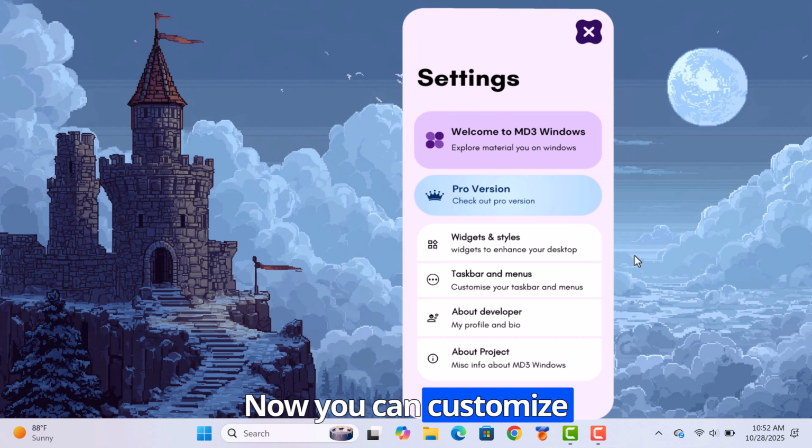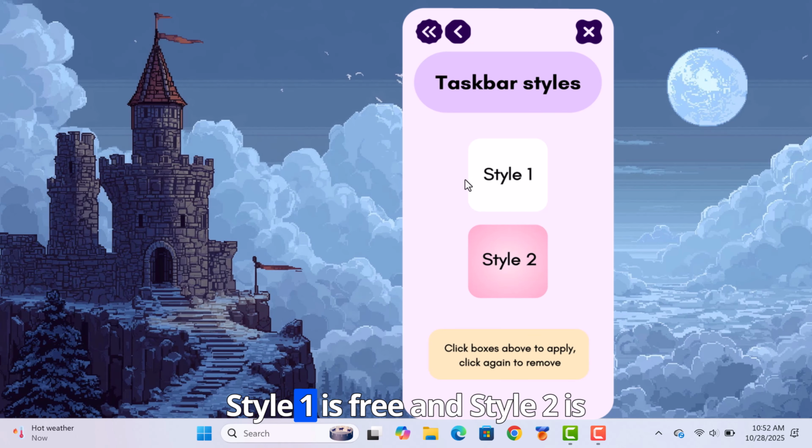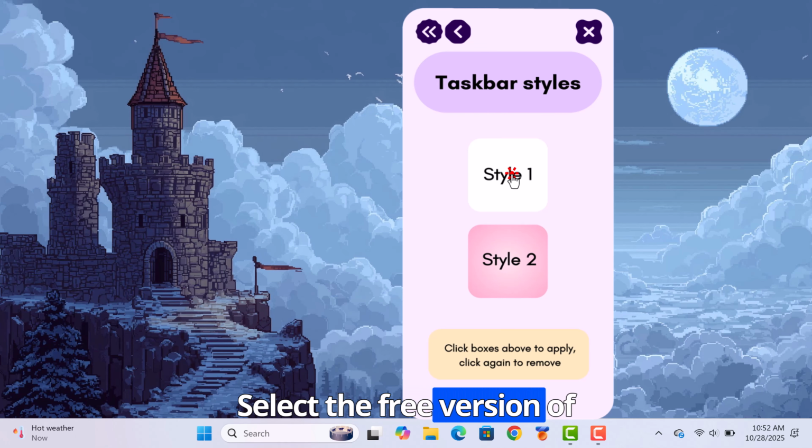Now you can customize your laptop and desktop. Style 1 is free and Style 2 is paid. You cannot use the paid version. Select the free version of Style 1.